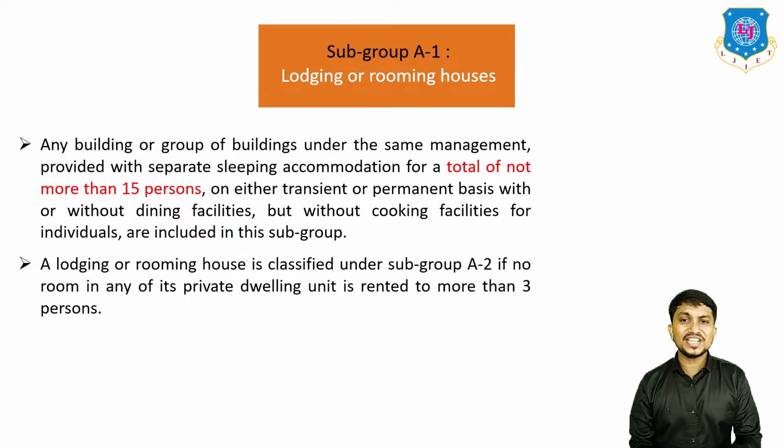A lodging or rooming house is classified under subgroup A2 if no room in any of its private dwelling unit is rented to more than three persons.